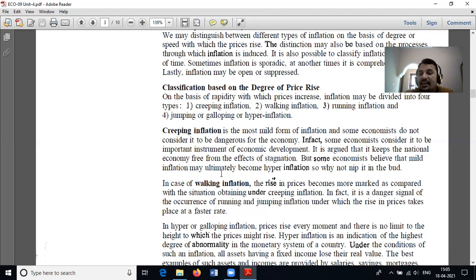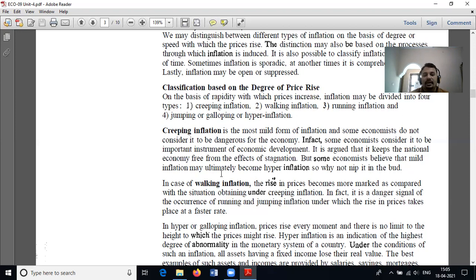This is walking inflation. This is a very dangerous situation for the economy.